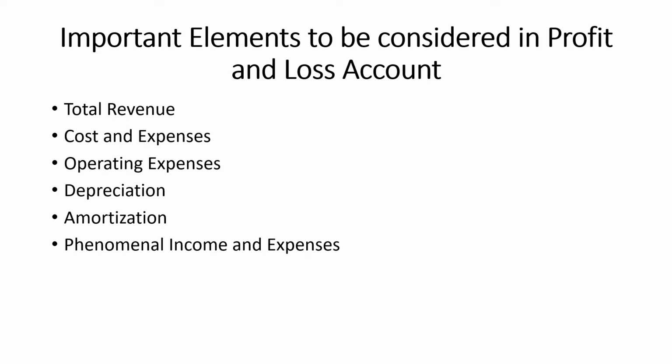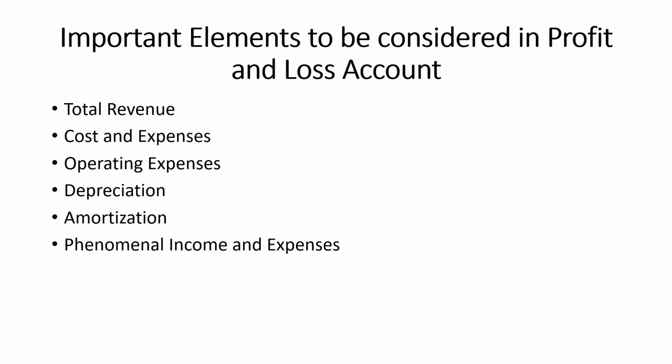And the second element under total revenue is other income. Other income refers to the income that is not related to the operation of the entity. Sometimes this income will improve overall profitability. For example, you can take interest on deposits from bank, income from selling non-current assets, interest charged to customers, etc. All these you can take as examples under other incomes.